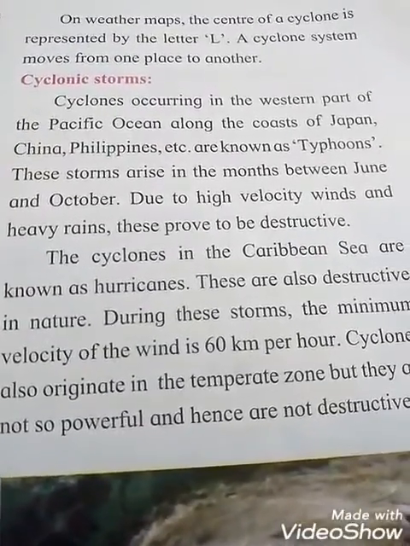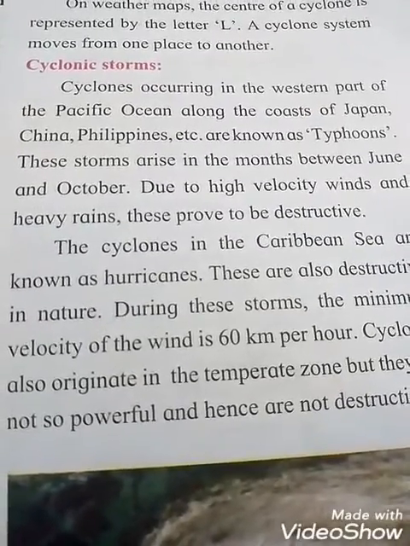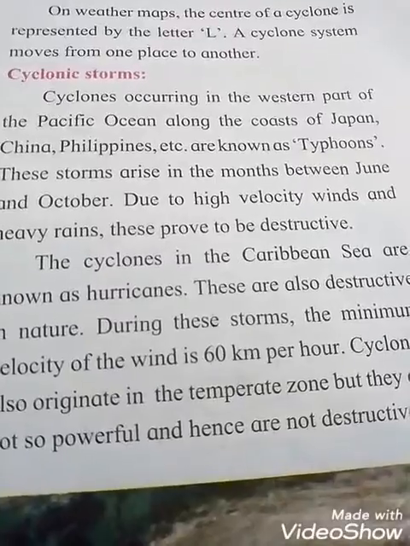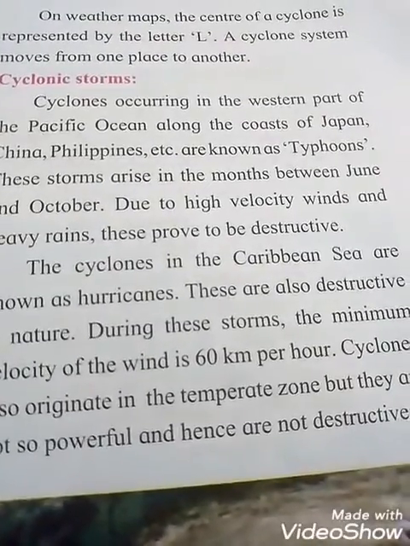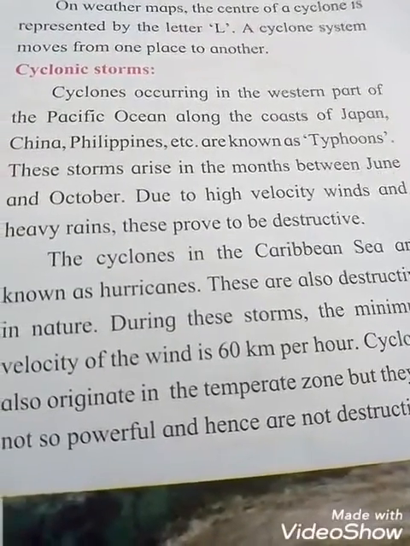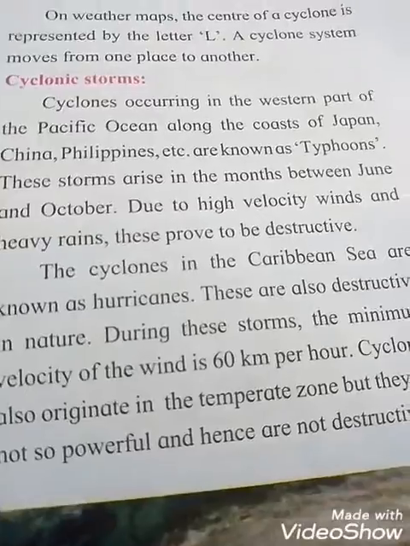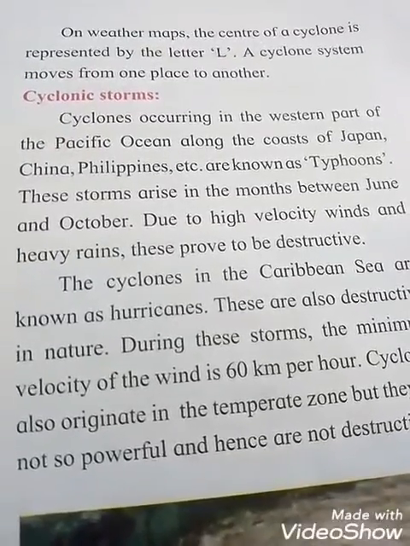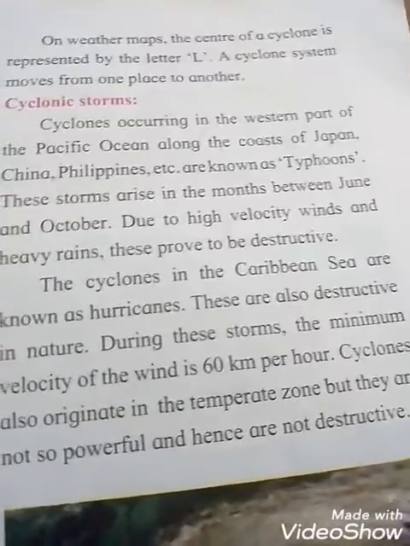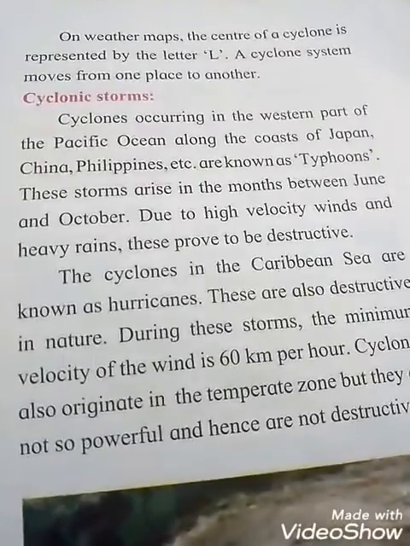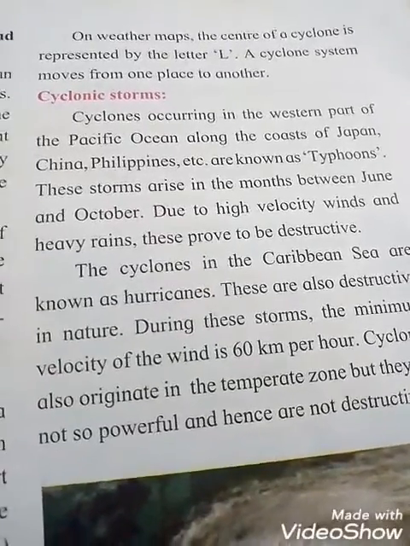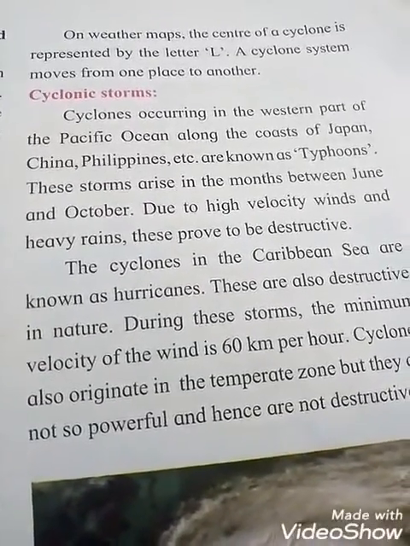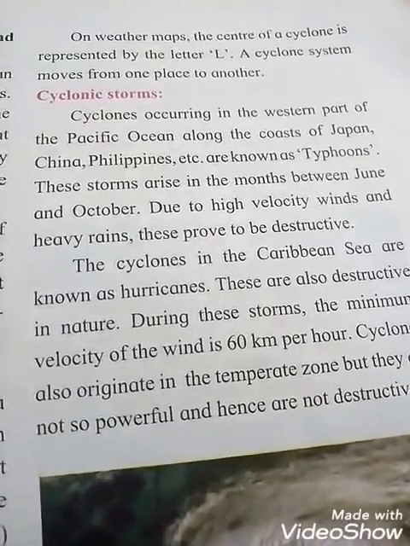Cyclones occurring in the western part of the Pacific Ocean, along the coast of Japan, China, Philippines, etc., are known as typhoons. Okay, students, that means which place it occurs. These storms arise in the months between June and October.